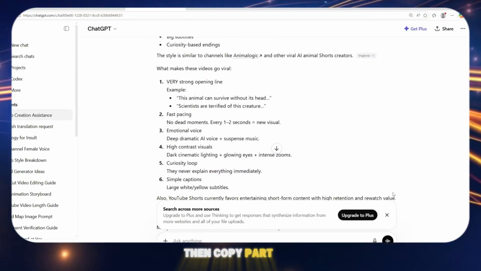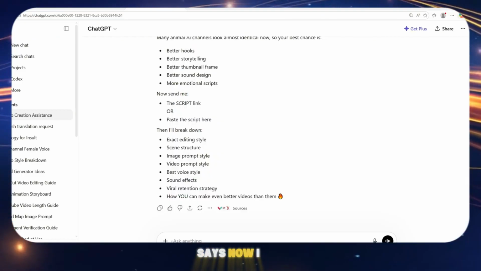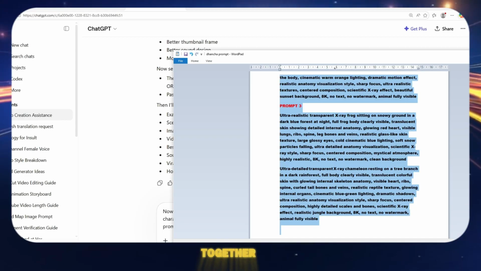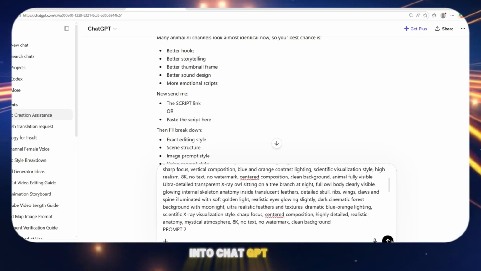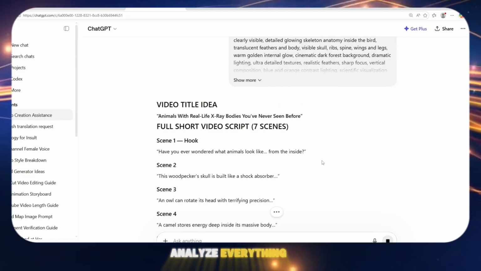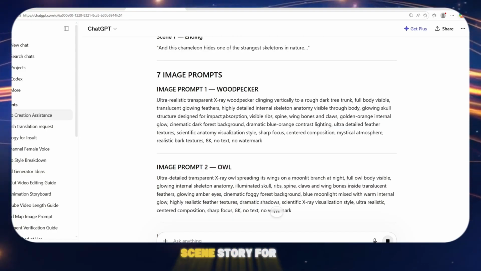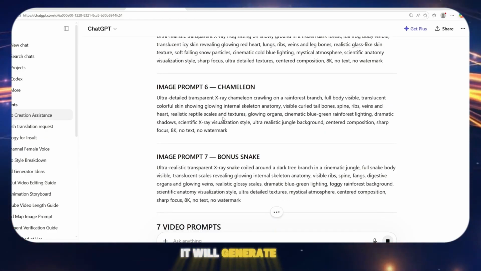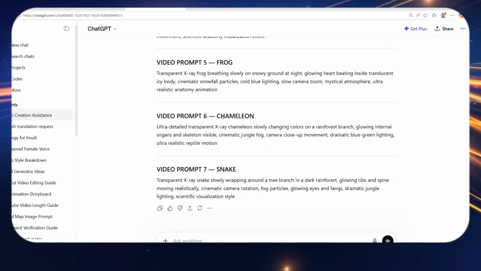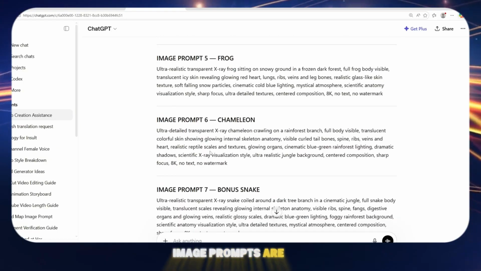Then, copy Part 3, the one that says, "Now I give you 3 prompts." After that, copy all 3 prompts together and paste them into ChatGPT. As soon as you click send, ChatGPT will analyze everything and create a complete scene-by-scene story for you. It will generate around 6 scenes along with detailed image prompts for every scene. You can see that all the image prompts are ready.